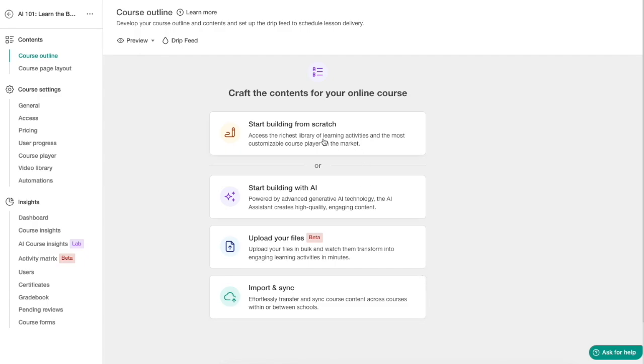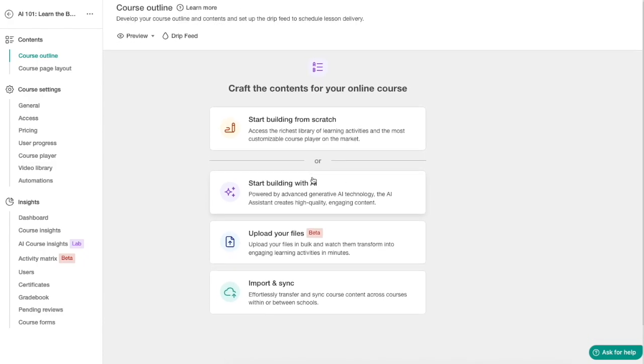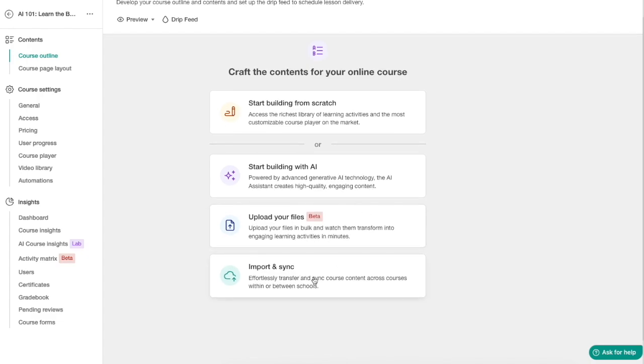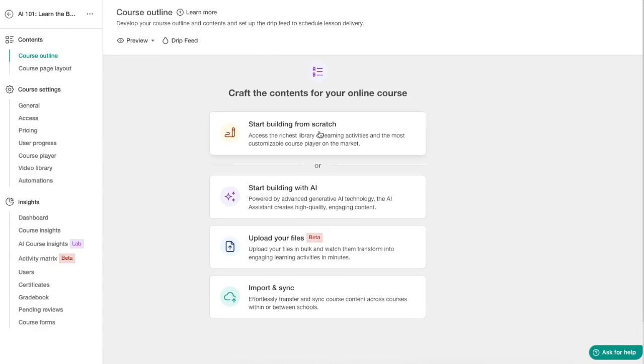And as you can see, we have a bunch of options. So we can start building from scratch. We can use AI. We can upload some files if we already have. And then we can import and sync also from other, for example, schools if you have their course hosting platforms. I would recommend using the start building from scratch option simply because the AI option is something that will just generate you those generic templates and text, and it is not the point in my opinion, but because all these platforms have to keep up with the AI, there has to be this feature. And then obviously if you have some files, feel free to drop those in, and if you have a course elsewhere, then obviously feel free to sync it up with LearnWorlds. But let's click on start building from scratch.